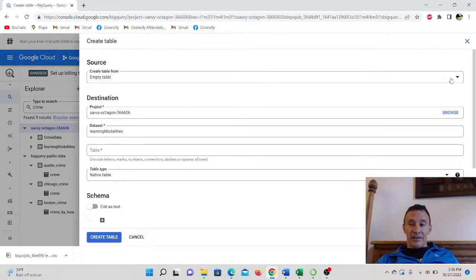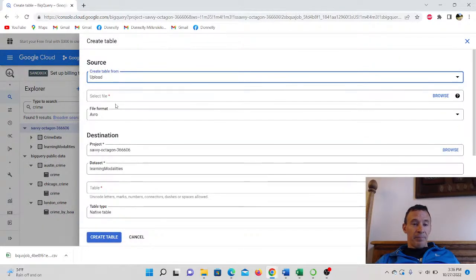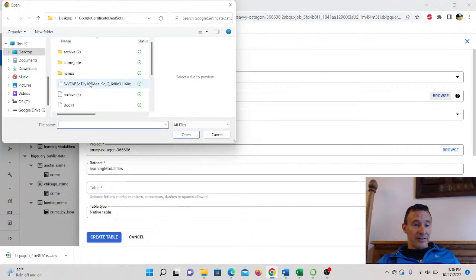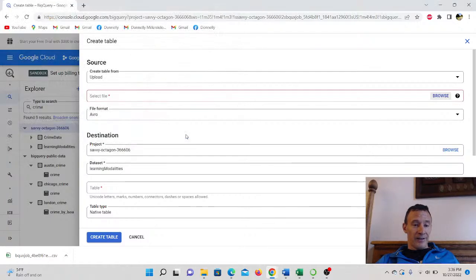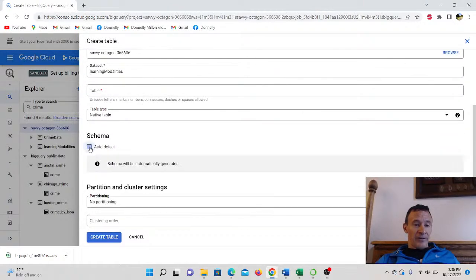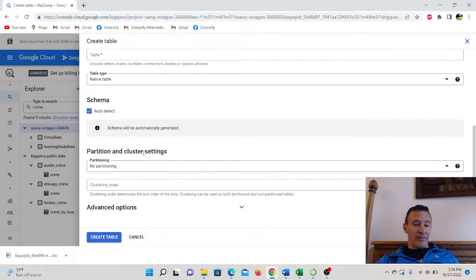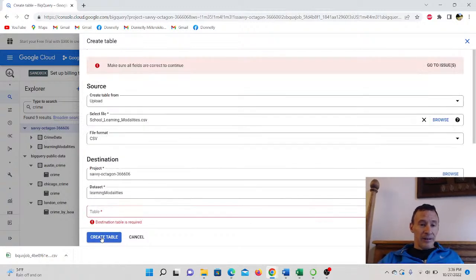So I'm going to upload, select the file, browse. Okay, so school learning modalities. I'm going to open that. That's a CSV file, and I'm just going to auto detect, and we're going to see what happens. I'm probably going to get an error message. I'll see what happens.